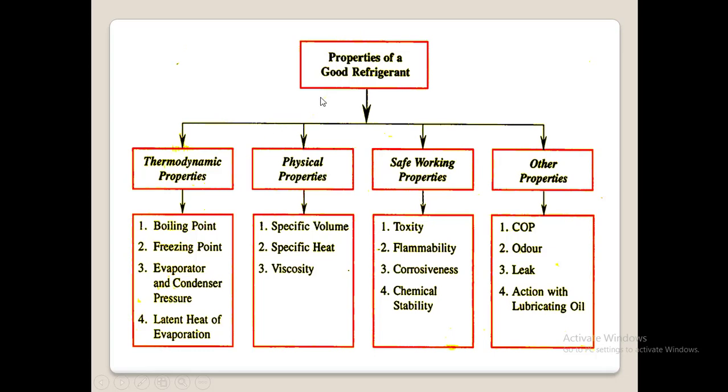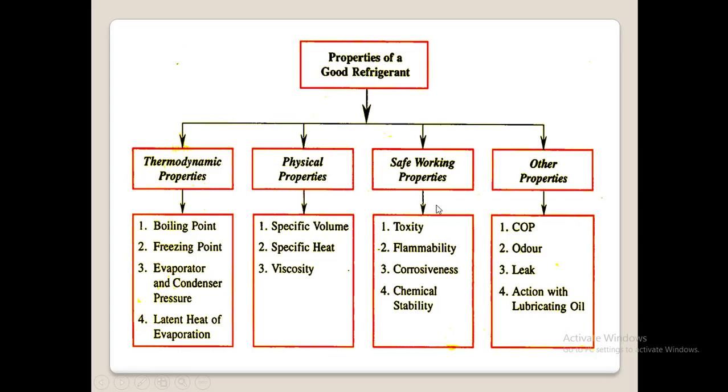So the properties are classified into 4 different categories: thermodynamic properties, physical properties, safe working properties, and other properties. Under thermodynamic properties, we have boiling point, freezing point, evaporator and condenser pressure, and latent heat of evaporation. Next, physical properties: specific volume, specific heat, and viscosity.